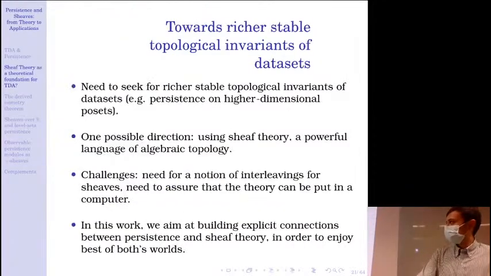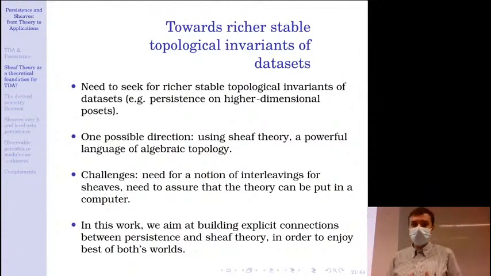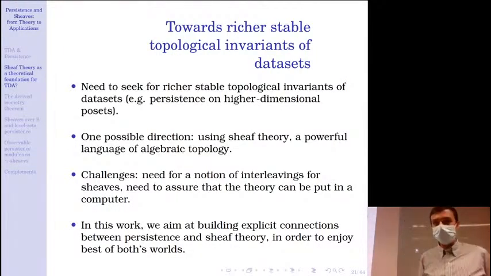So now we see that in order to further TDA techniques, we need to seek richer, stable topological invariants of data sets. One direction of research, for instance, would be level set persistence that I will explain later, or doing persistence on higher dimensional posets. This is known as multi-parameter persistence, and it is shown to have a very complicated algebraic structure.